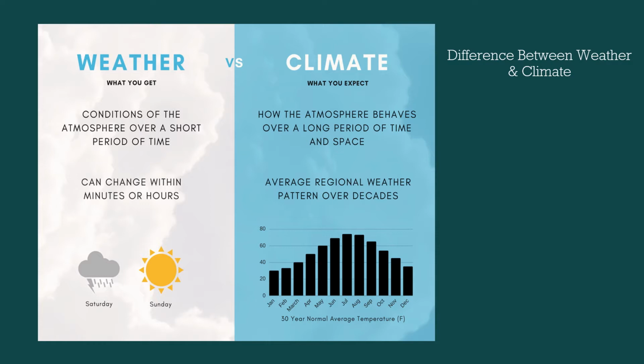Weather versus climate. Weather is the conditions of the atmosphere over a short period of time, and it can change within minutes or hours. Weather is what is happening outside your window right now. Climate, on the other hand, is how the atmosphere behaves over a long period of time and space. Climate is the average regional weather pattern over decades.